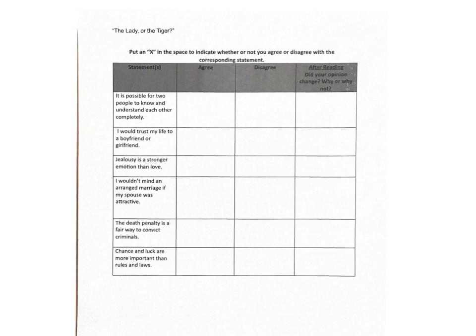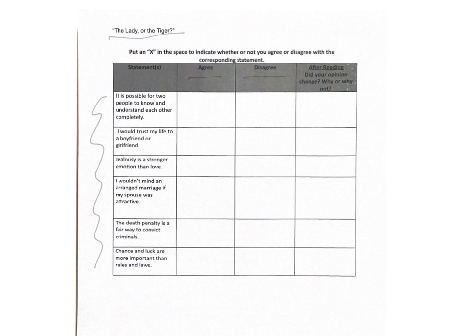So for this worksheet, this is called an anticipation guide, and you're going to mark on this worksheet before and after reading. So before you read the story, you're just going to read these statements here, and you're going to decide whether you agree or disagree with them. So let's do this first one together right here.